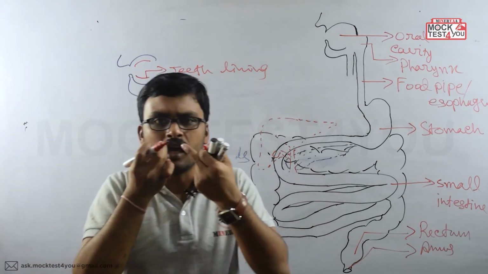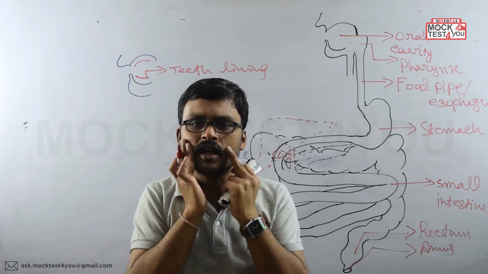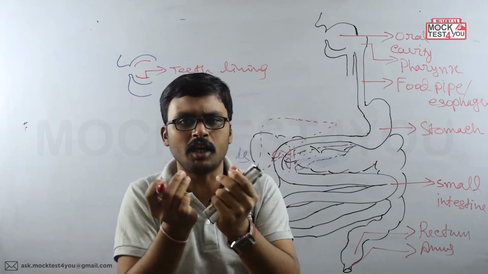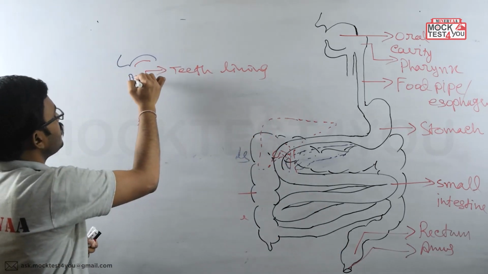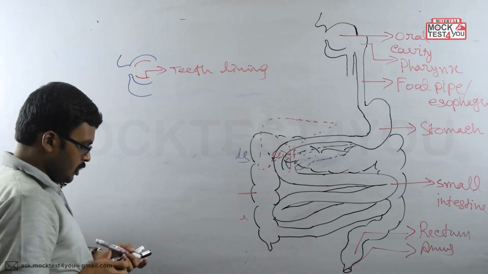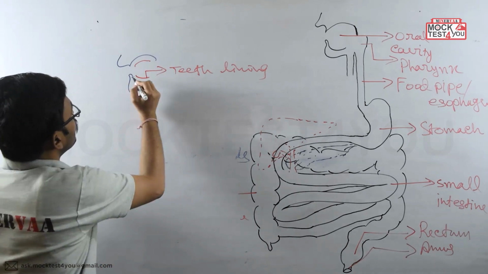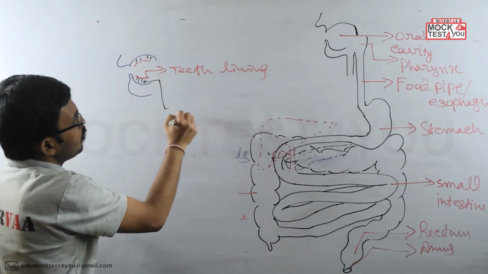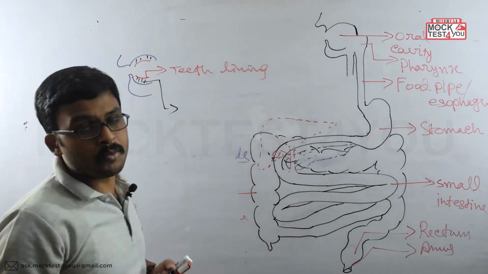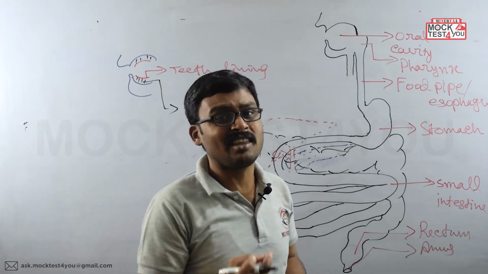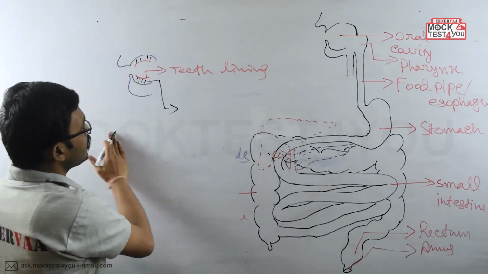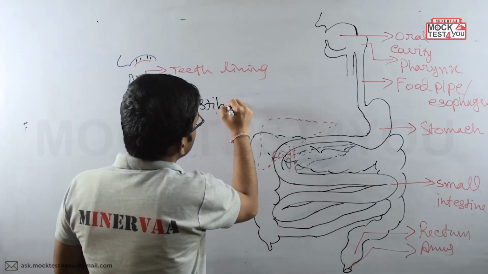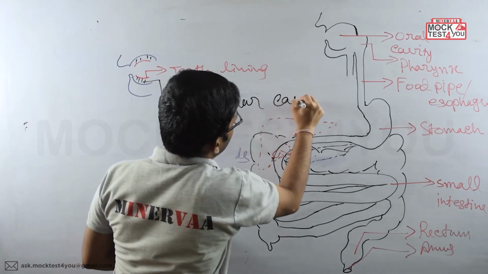In between your teeth and the cheek region, or in between your teeth and the lip region, a small cavity is present, over this particular area. Now what is the name of this small cavity which is present between the teeth lining and the cheek region or the lip region? The small cavity is known as the vestibular cavity. It is called the vestibular cavity.